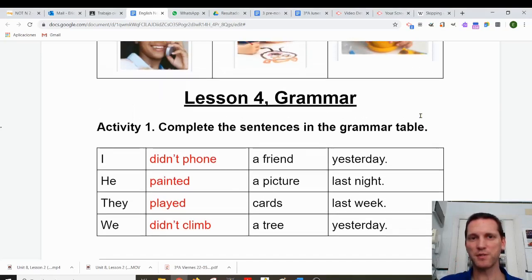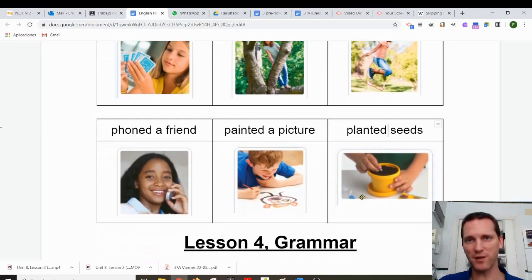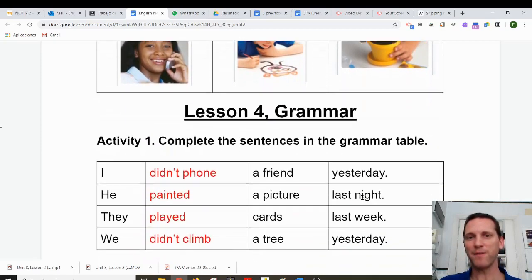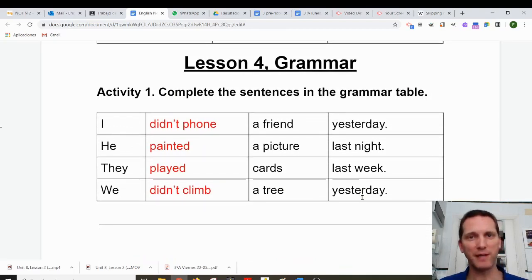So in conclusion, today we did 3 things. First, you learned some new vocabulary, these 6 expressions. Also, you learned how to say them in the past. Played cards, climbed a tree, skipped rope, phoned a friend, painted a picture, planted seeds. Second, today, you listened to a song with many examples in the past. And finally today, you studied the grammar of how to put regular verbs in the past. We learned that in affirmative, we just put ed at the end, like played or painted. And in negative, we use the word didn't, and then the verb without ed, just the normal form of the verb.